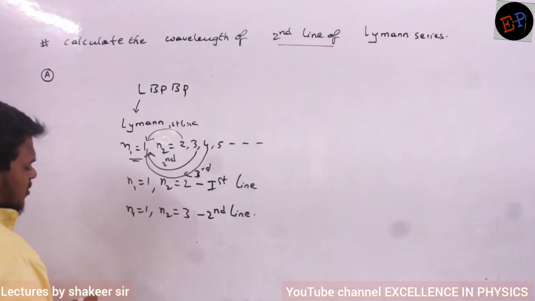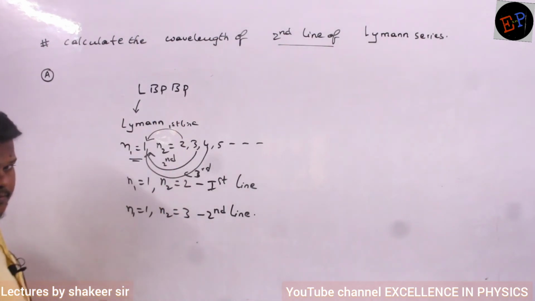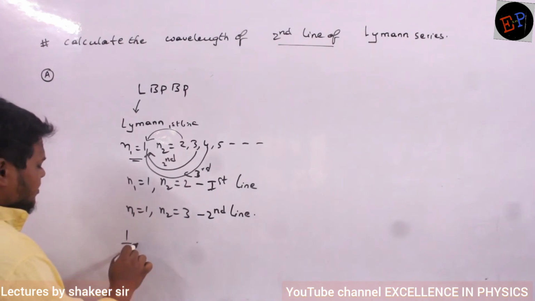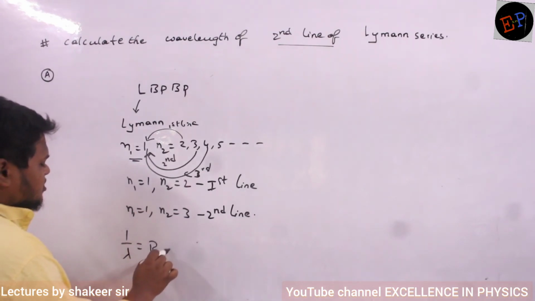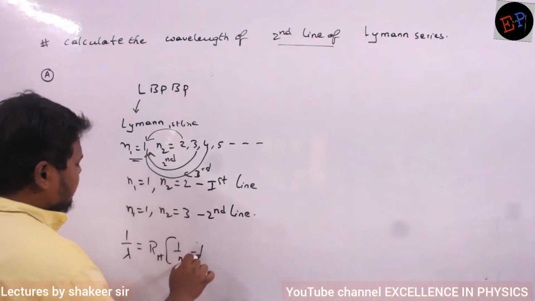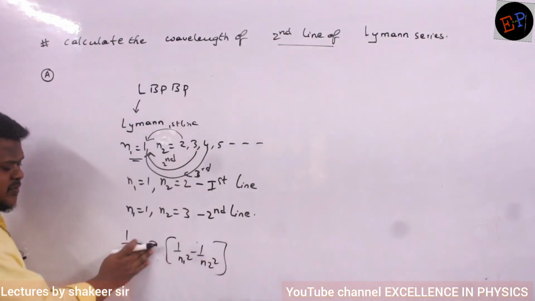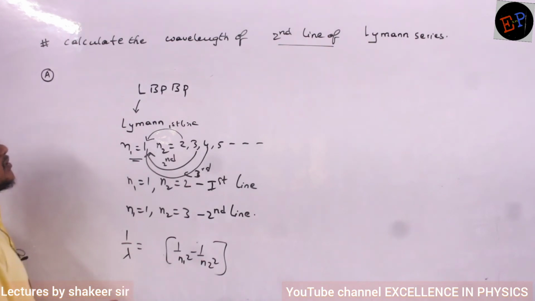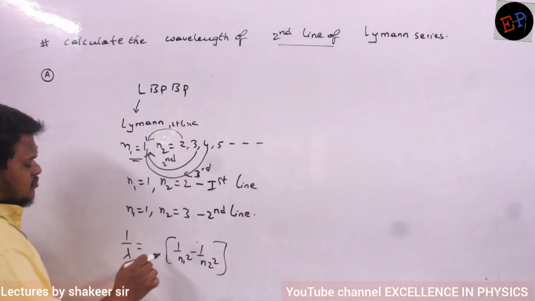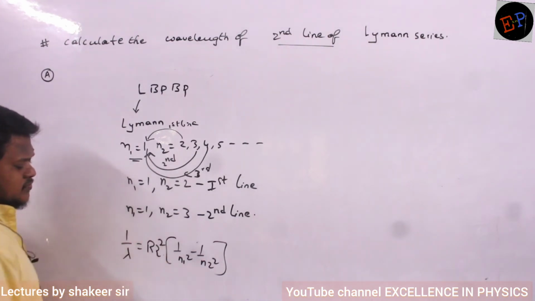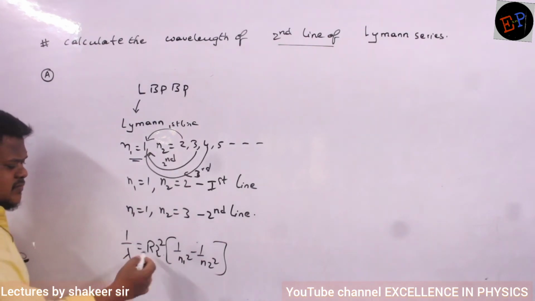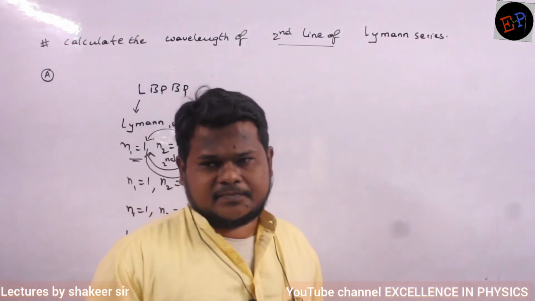So therefore, wavelength of radiation. What is the formula for calculating the wavelength of an electromagnetic radiation? 1 by lambda is equal to RH into 1 by N1 square minus 1 by N2 square. Instead of remembering this formula, you can also remember R Z square. Z is in the equation, which you can apply for any atom.